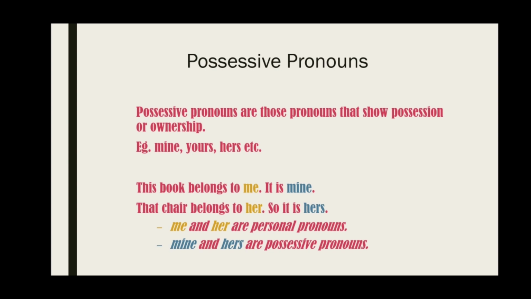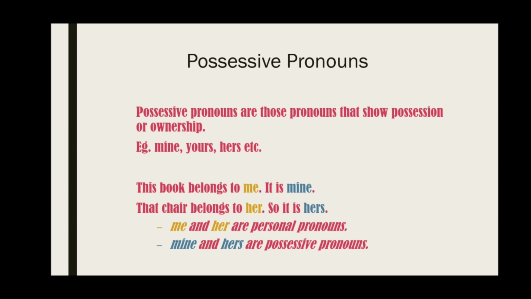Now children, you must have seen that there are two more pronouns in these examples, me and her. This book belongs to me. Me is a personal pronoun in this sentence which is directly replacing the speaker who is a noun. So when we say this book belongs to me, me is a personal pronoun, but when we say it is mine, mine is a possessive pronoun which shows possession.